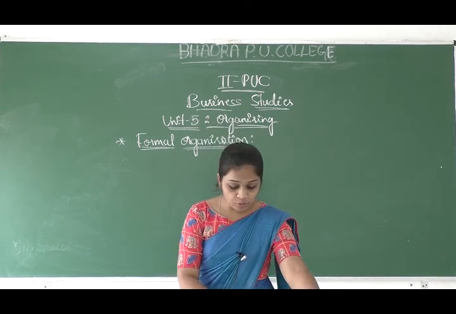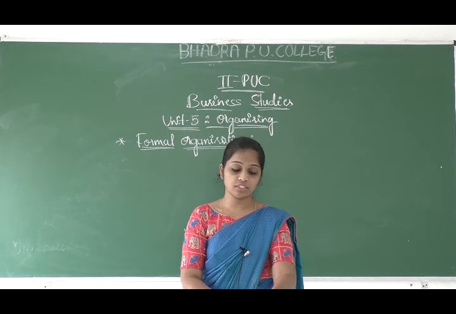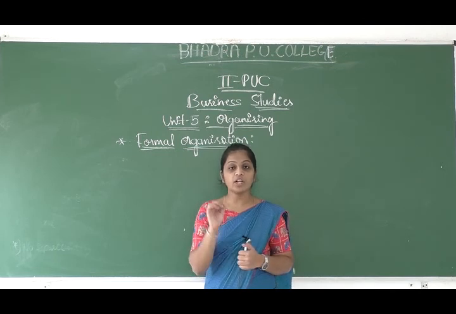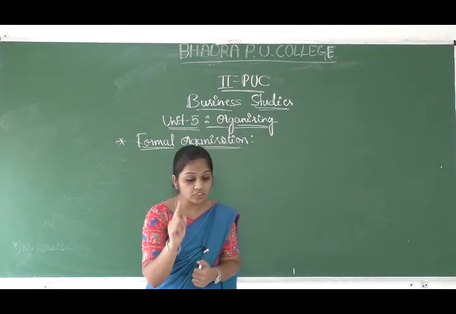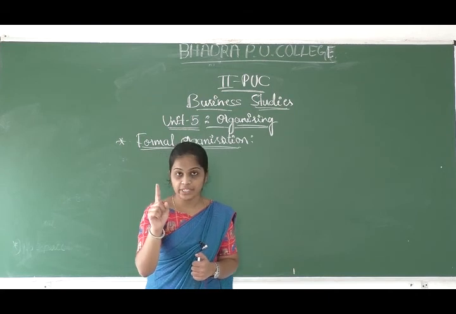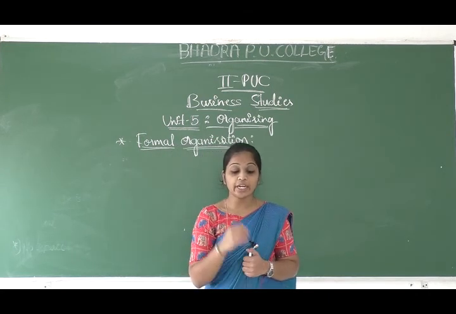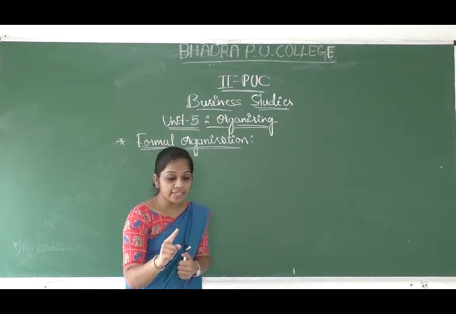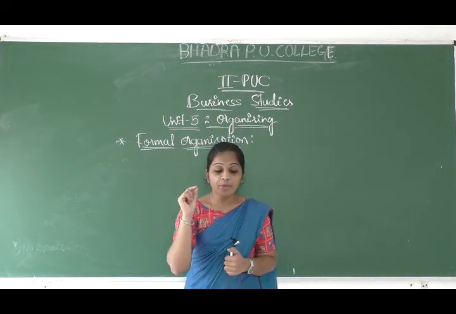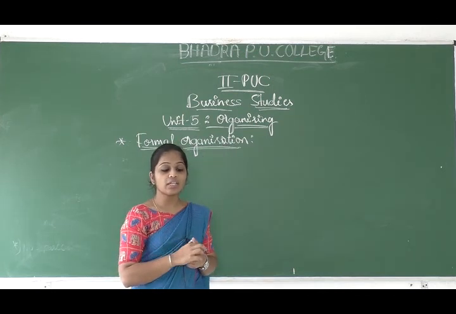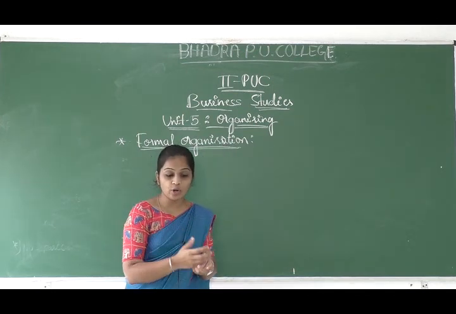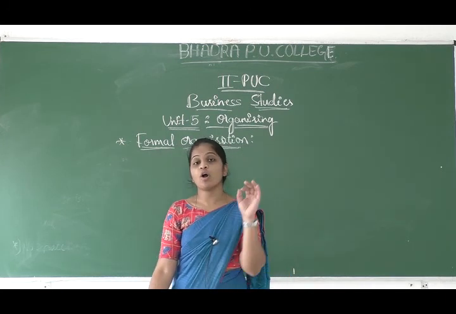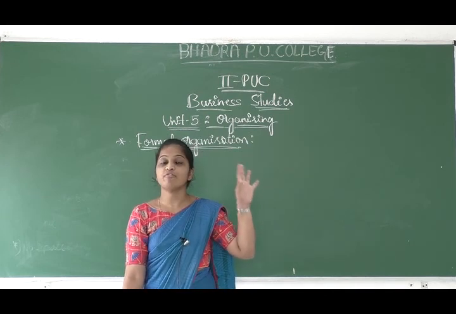ಹಾಗಾದರೆ when it comes to the meaning, what is the formal organization structure? See, the structure is the formal organization structure. This structure is designed by the management to achieve the organizational goals, in which the responsibilities, authorities and mutual relationship among all the employees working can be clearly defined by the formal organization. So that is called formal organizing.